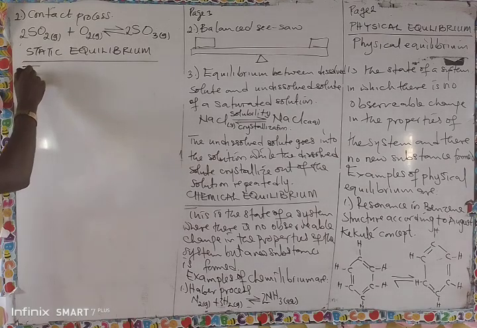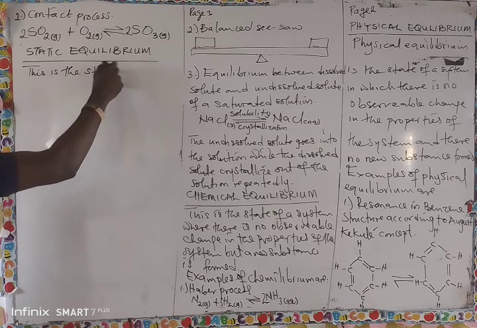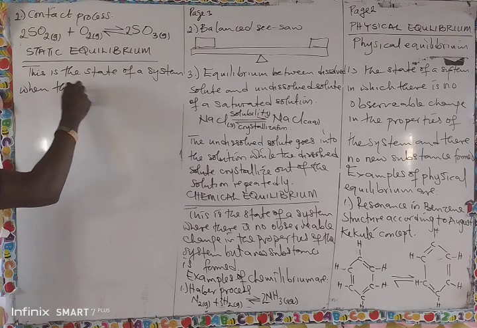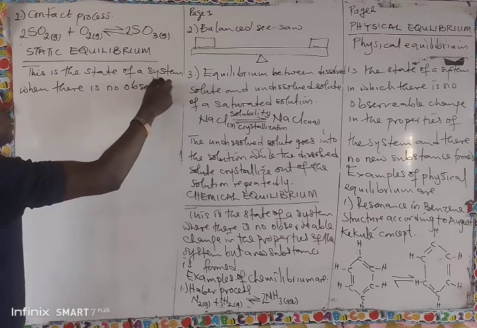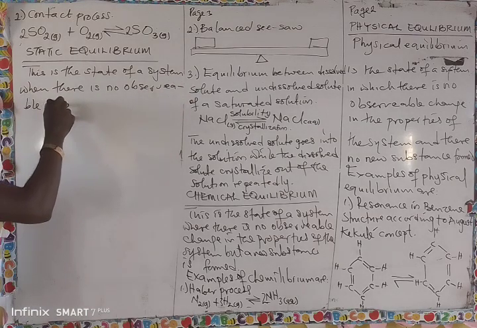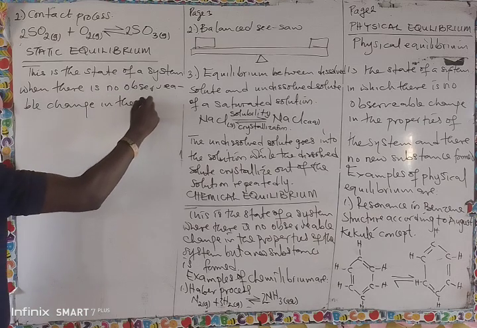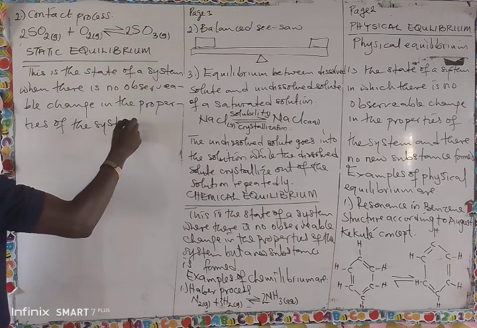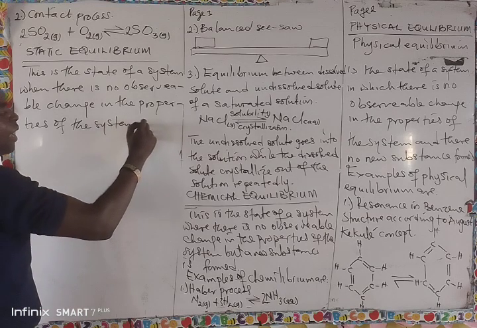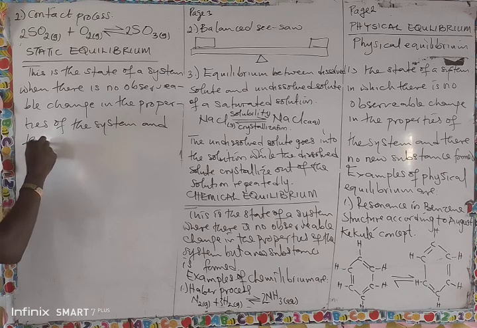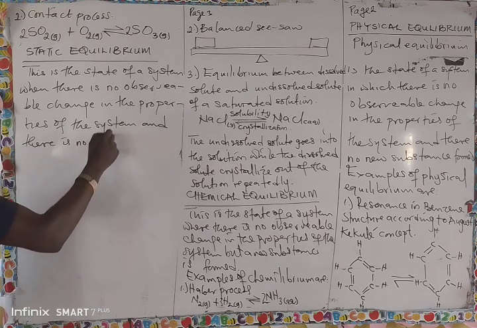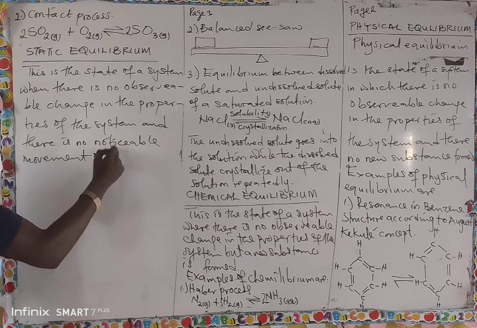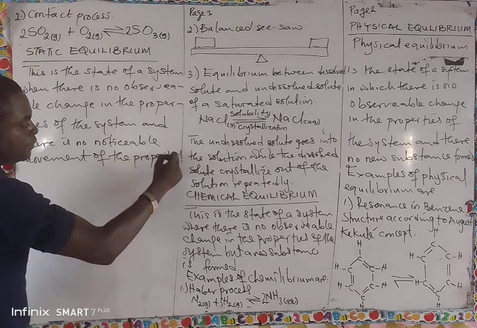So this is the state of a system when there is no observable change in the properties of the system, and there is no noticeable movement of the property of the system.